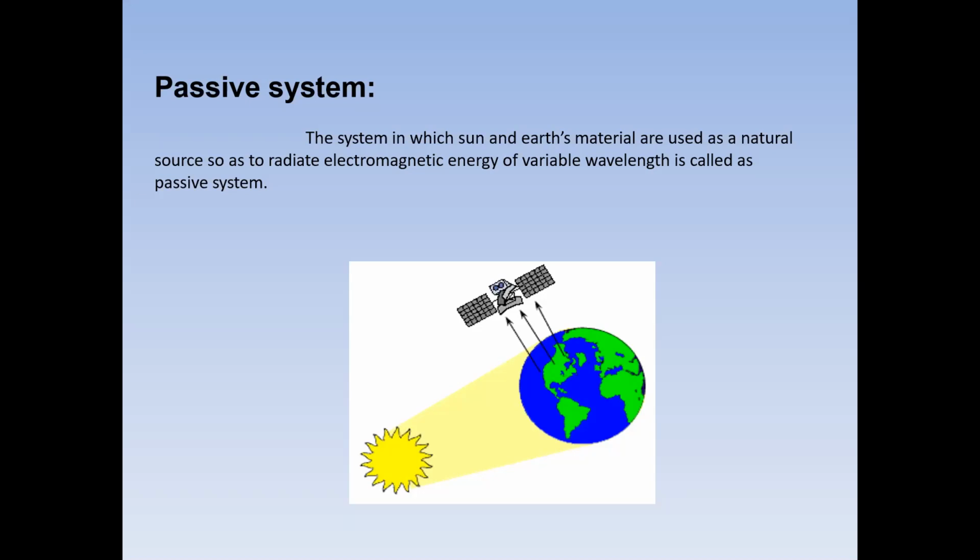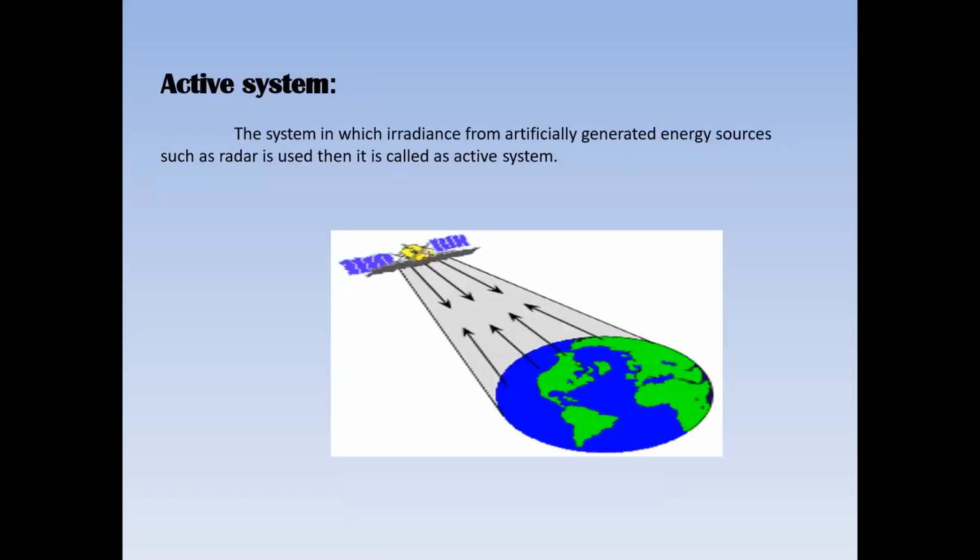See another system. Go to the next slide. Active system: a system in which irradiance from artificially generated energy sources such as radar is used is called an active system.